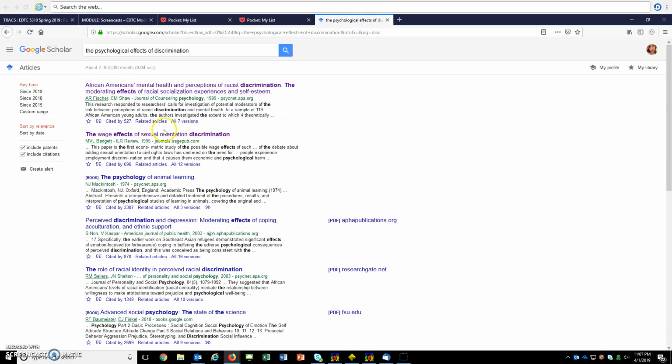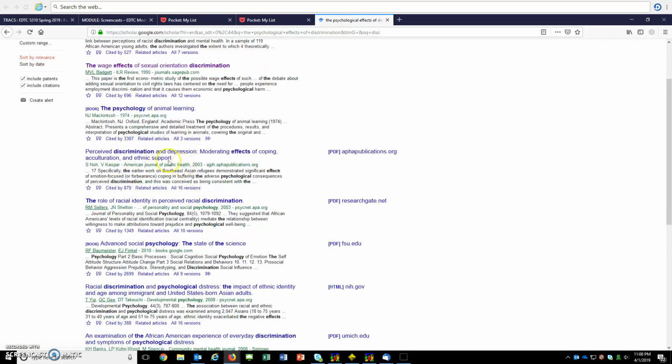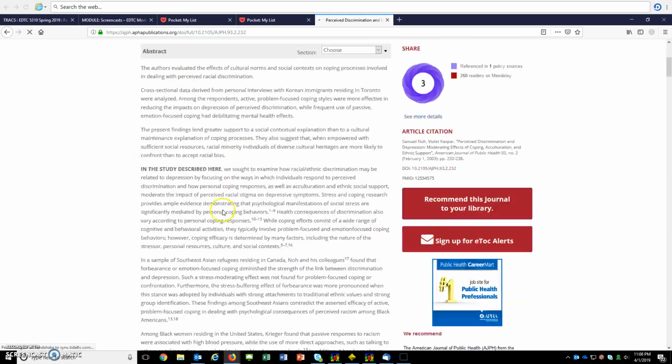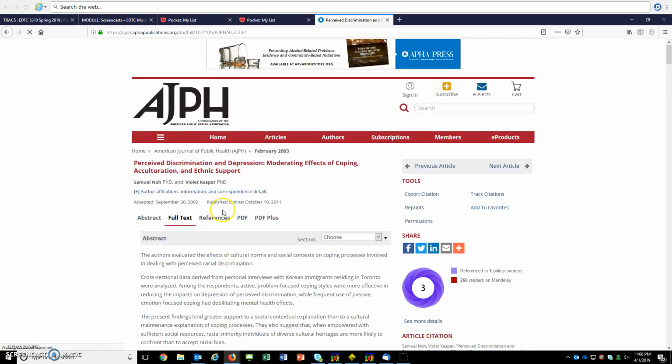I've already searched it a few times here. If you go down here, you can see "Perceived discrimination, depression, modern." So if I click on that, wow, this is really interesting. I want to read this article, but I'm working on something else right now, or I just don't have the time, or I just want to save it so that I can find it later whenever I'm doing my citations.